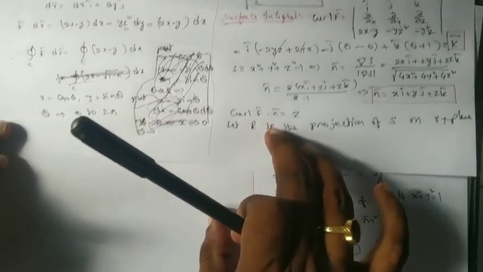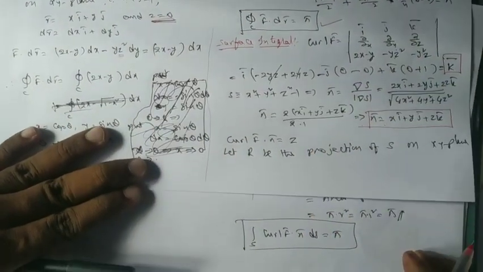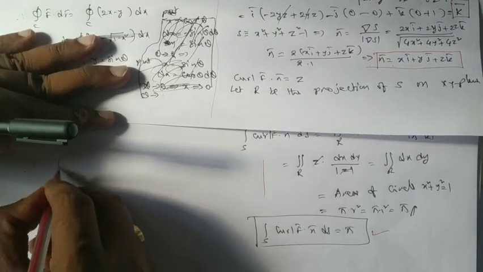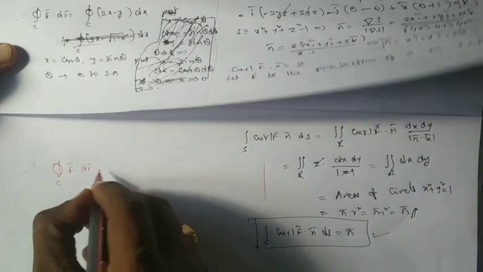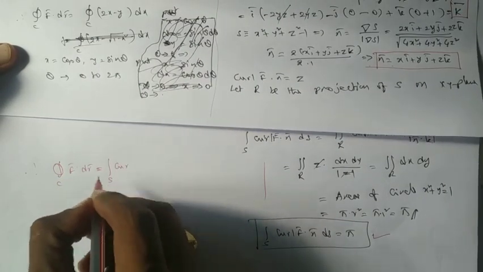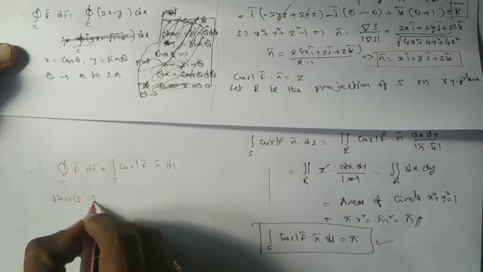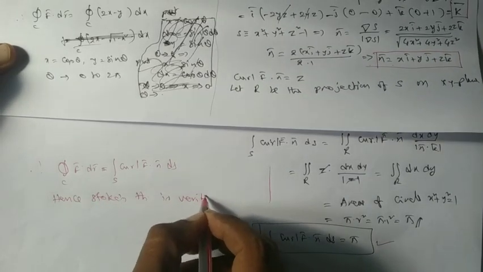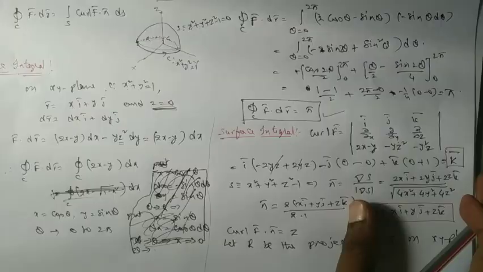Once you observe that the line integral and surface integral values, integral over C f bar dot dr bar equal to pi, and here also integral over S curl f bar dot n bar ds equal to pi. So we can conclude that integral over C f bar dot dr bar equal to integral over S curl f bar dot n bar ds. Hence Stokes theorem is verified. So we need to calculate both line integral as well as the surface integral for this problem.